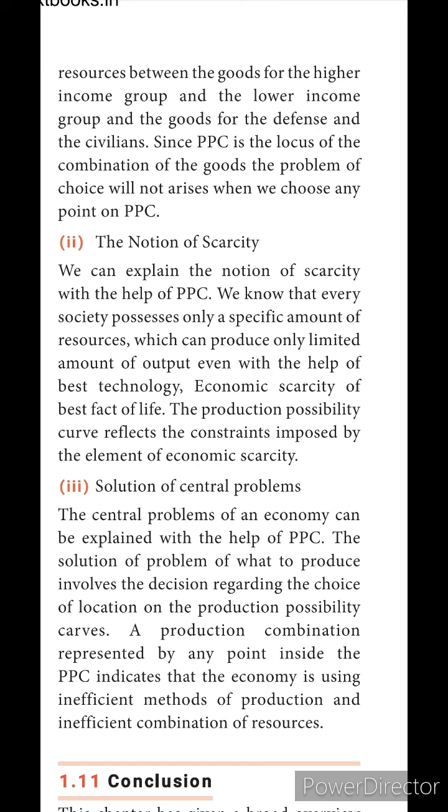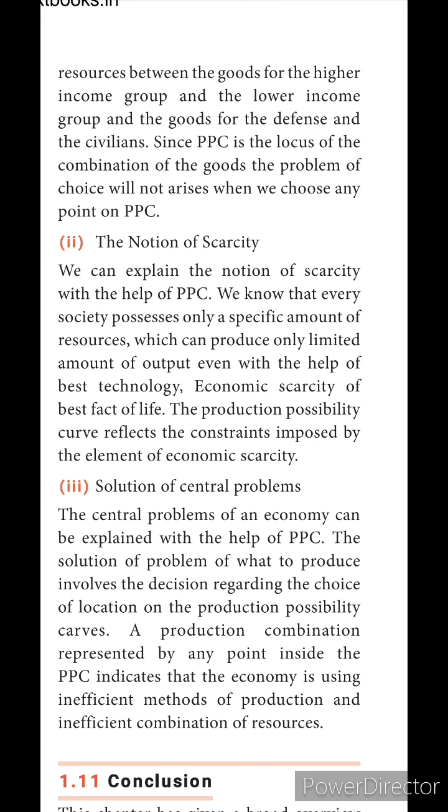According to that location we can decide what to produce, that means whether we should produce food or cars. Where there is a need of food, there we should give the food production first. Where there is a need of cars, there we may give the production of cars. That means we can find out what to produce through the production possibility curve.